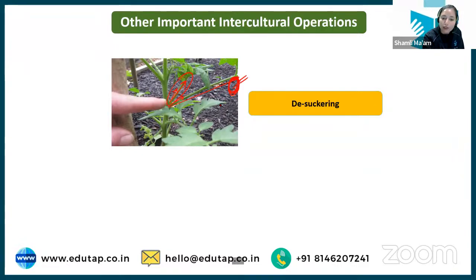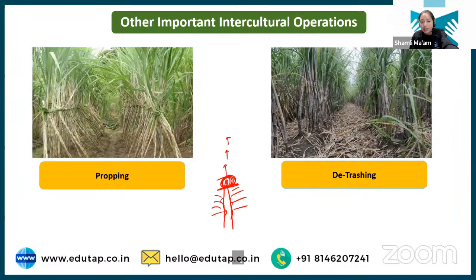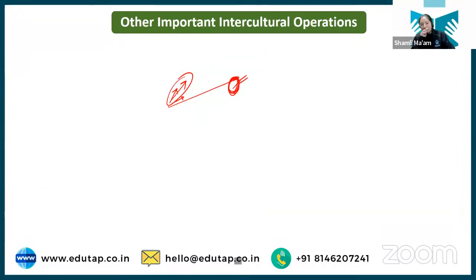Okay, the quality of tomato that you were expecting earlier can be not of that size or not to that extent, because of this sucker that has arisen. So what you need to do, you need to remove these suckers, because that is the wastage of your photosynthesis, right? So you will pluck out these extra suckers, and this process is known as desuckering. Yes, propping and detrashing are different, because in propping you are tying the crops for support. Detrashing, you are removing the trash so that there is no disease and insects.